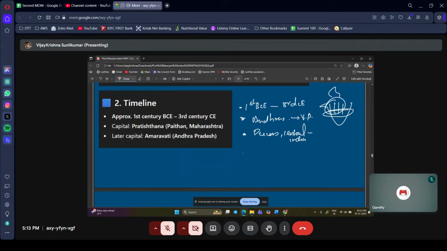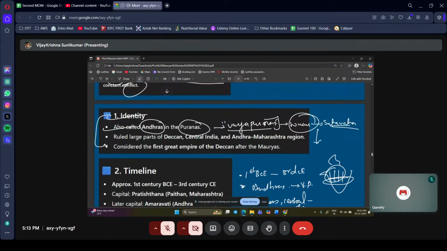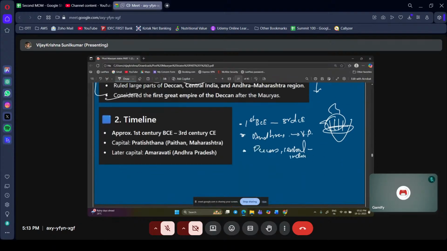I told you in the beginning, right? Initially, everybody wanted to be in Pataliputra, those kinds of places. But the Satavahanas established their kingdom in the Deccan after the Mauryans. Understood? Are you sure? Yes, sir.